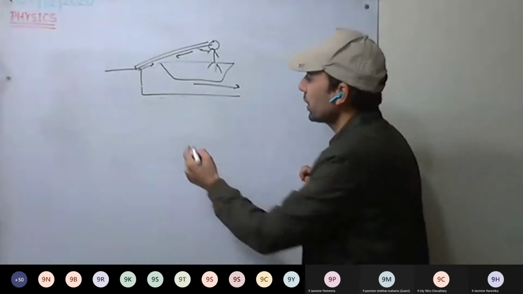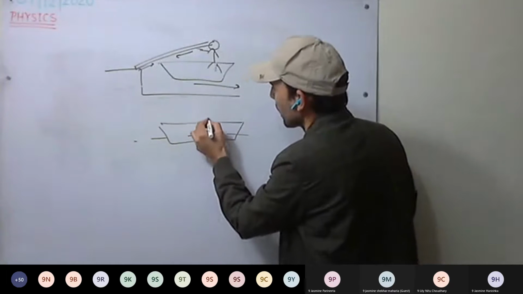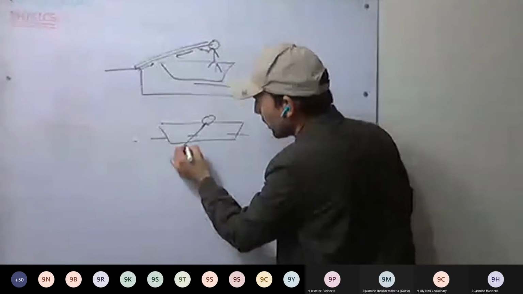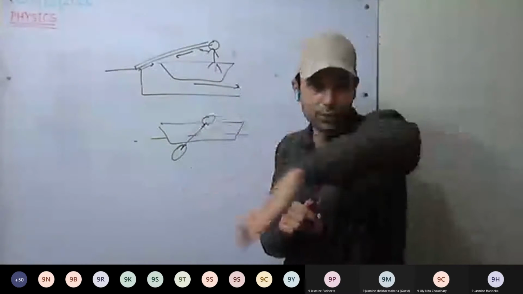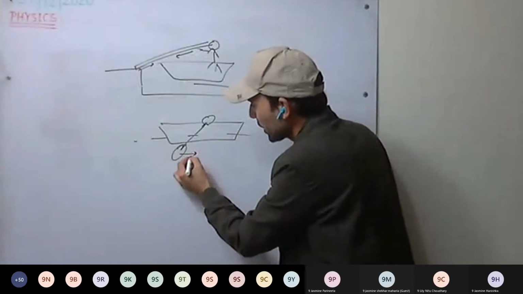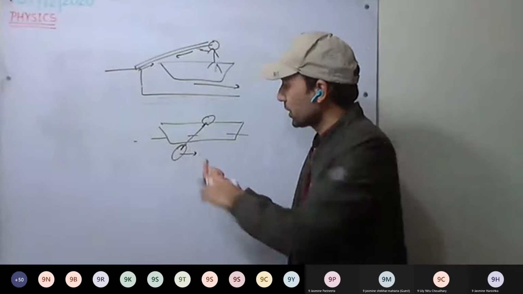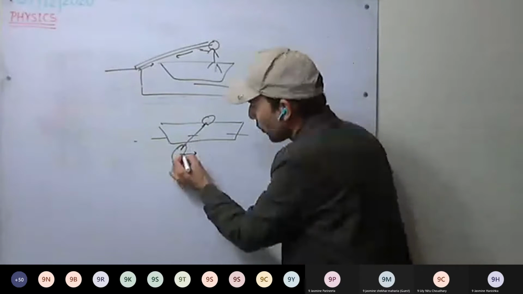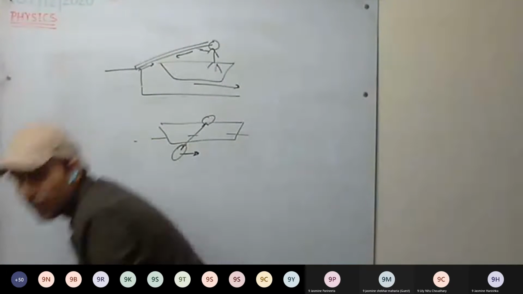Or the motion of a boat in water. What will the oarman do? He will move the oar backward. He will push the water backward. As the water is pushed backward, the water will apply the same equal and opposite force.